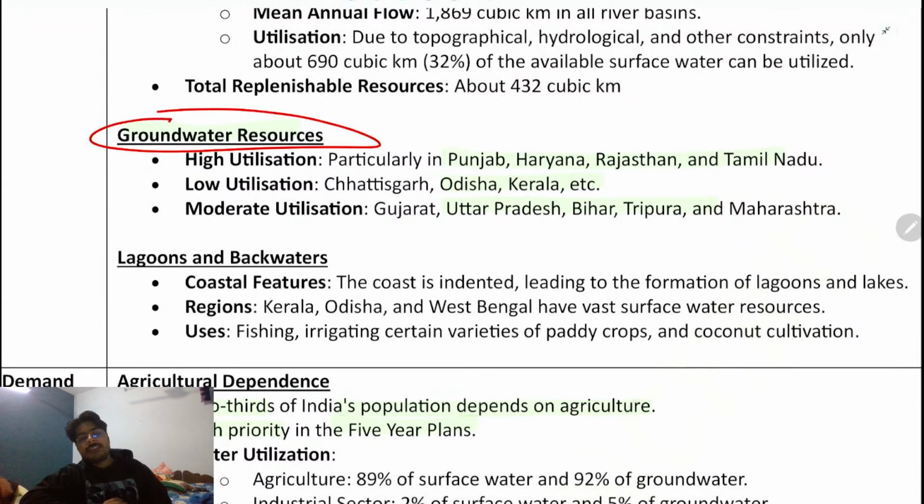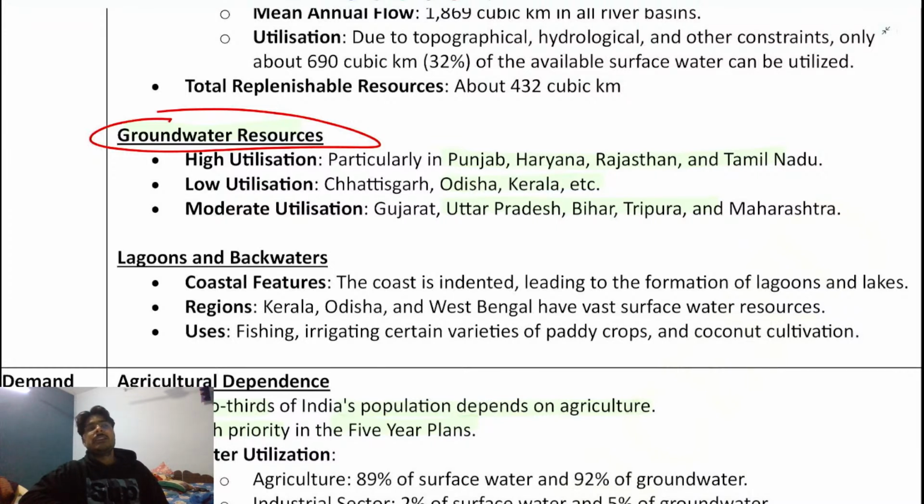In India, the maximum groundwater extraction happens for the use of agriculture. So people are using a lot of water in agriculture, ठीक है ना? And this utilization of the water in agriculture is basically used for intensive agriculture.